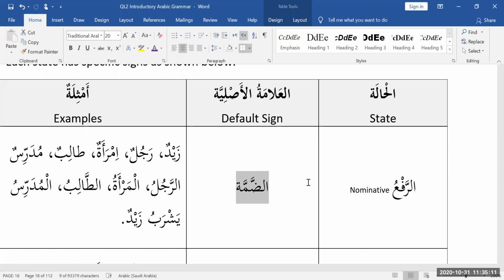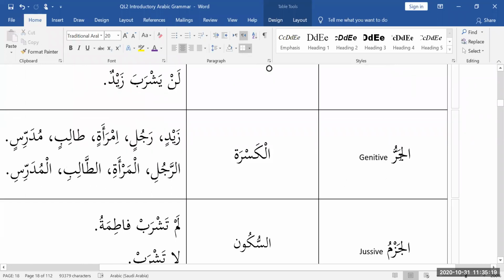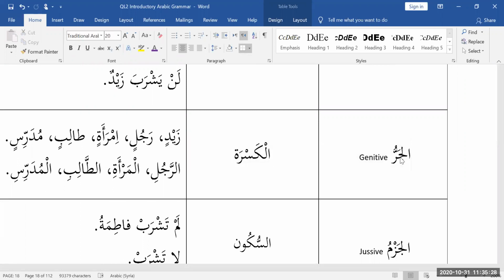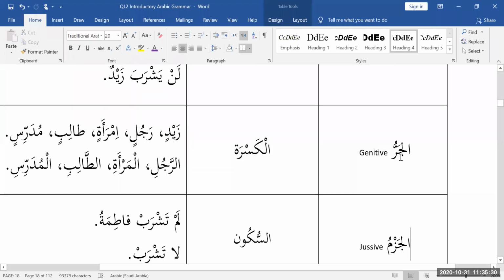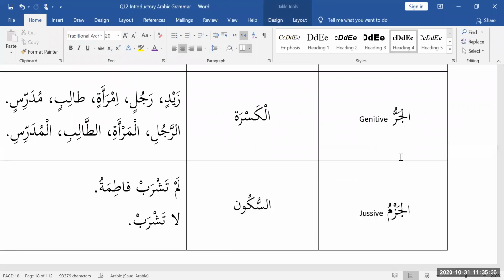There are other signs that are coming up. Or it can be in the nasab state, for which the fatha is the default sign, or it can be in the jar state, for which the kasra is the default sign. Now, keep in mind, jar is only for ism. Only ism can be in the jar state. Mudari cannot be. And the last state is al-jazm, for which the default sign is sukun. Keep in mind, al-jazm is only for al-mudari.